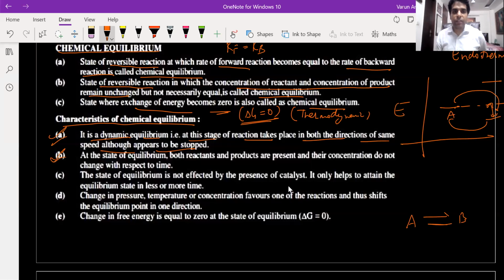Second point, at the state of equilibrium, both the reactants and products are present and neither of them is fully consumed. And their concentration does not change with respect to time after the equilibrium has been established. So after the equilibrium has been established, their concentration will become constant.